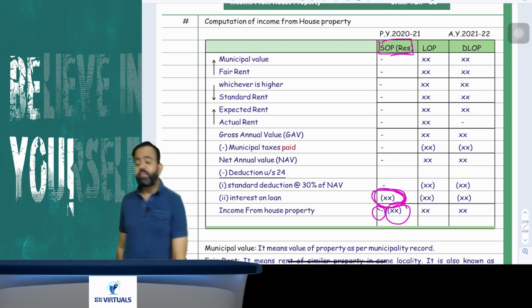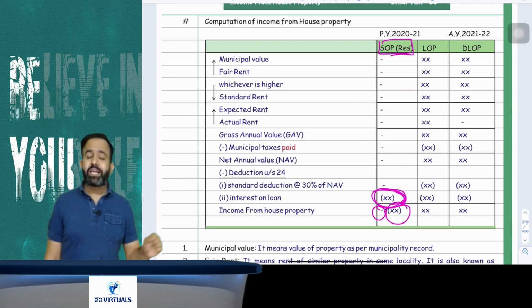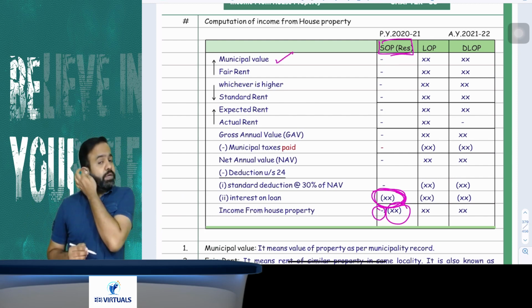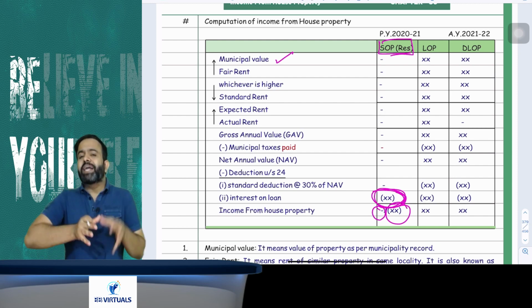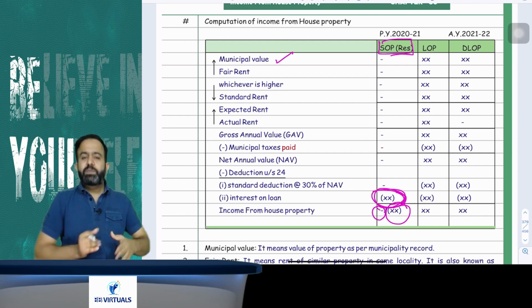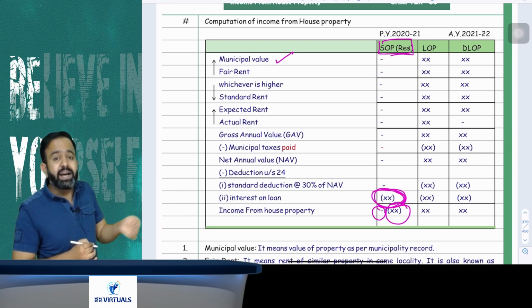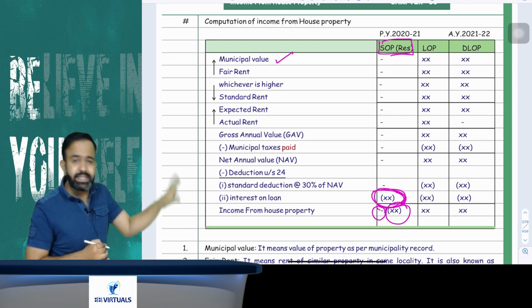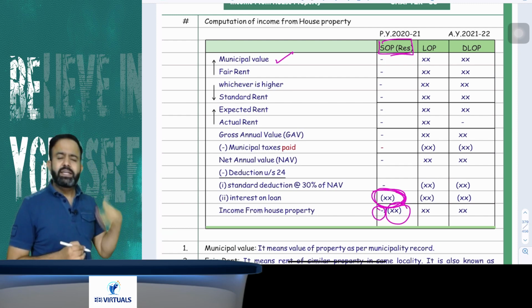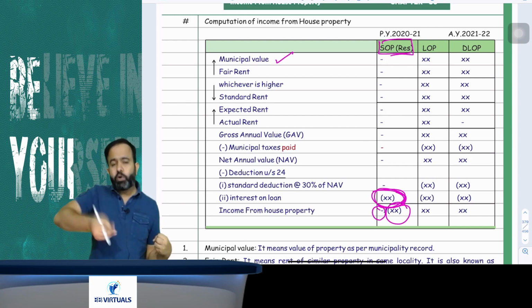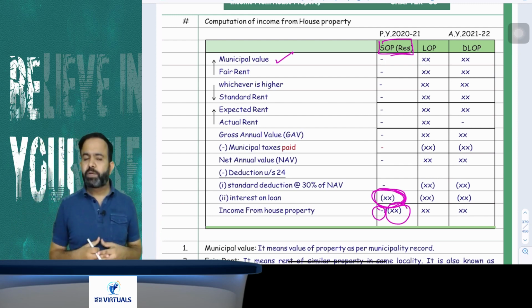But now the question is, for LOP and DLOP, how to calculate the income from house property? So guys, for LOP and DLOP, first take the municipal value. Now what is the meaning of municipal value? Municipal value means the value of property as per the municipality record. As per the municipal record, the amount of rent that property can earn in a year is called your rateable value, that is called your municipal value. So first take the municipal value.